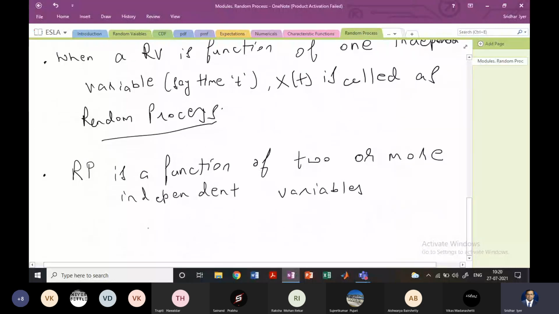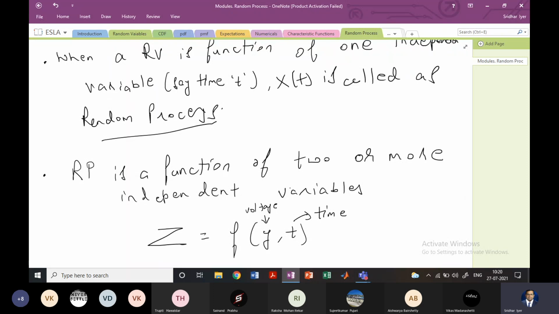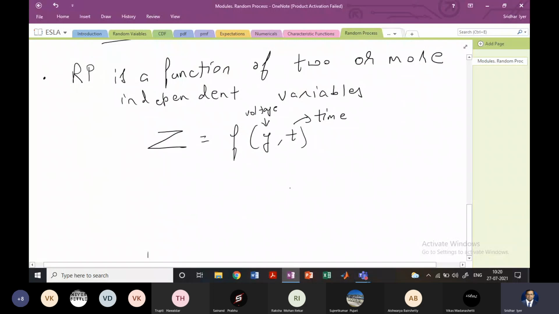So if I want to write this mathematically, if Z is the random process, then it will be a function of, let's say, one variable y and the other is time t. So let t be the time and let y be, for example, voltage. So this random process will have its value dependent on both voltage as well as time. Here you have to be careful. A random variable is a function of only one variable, whereas a process becomes a function of two or more independent variables. These variables can be more in number as well.